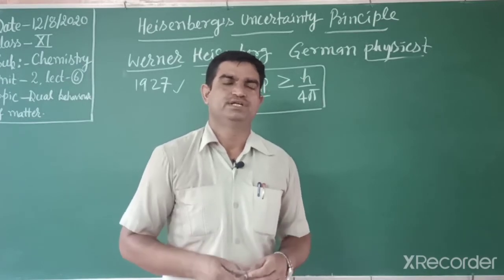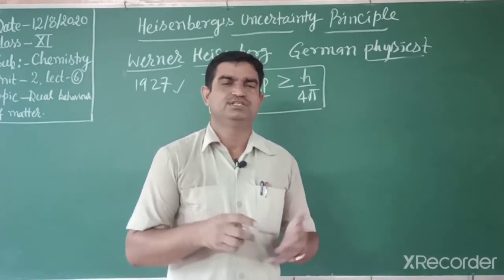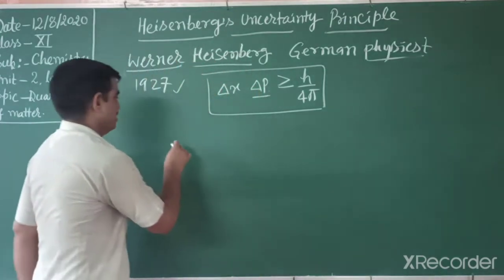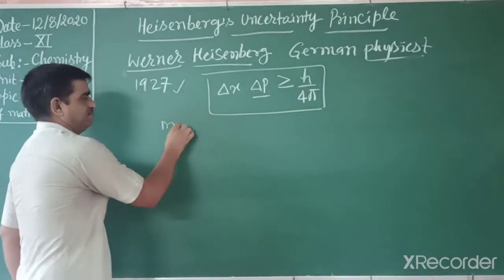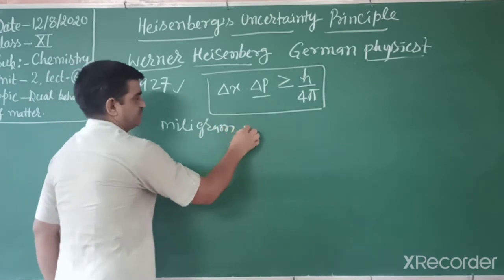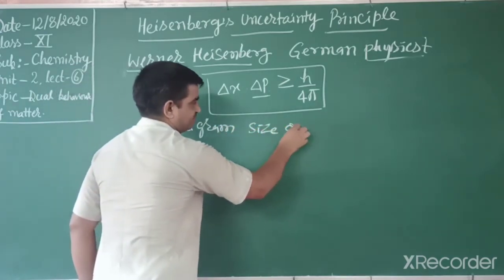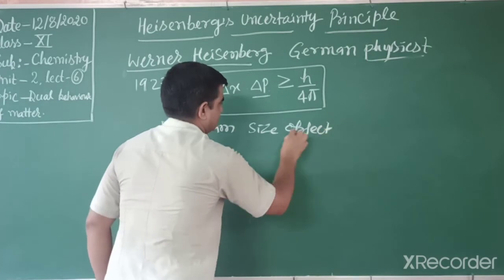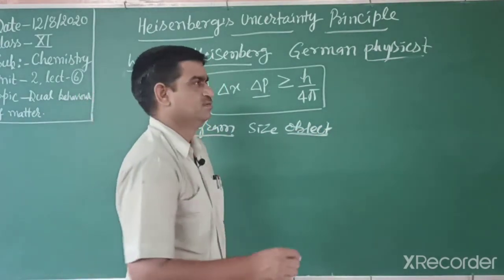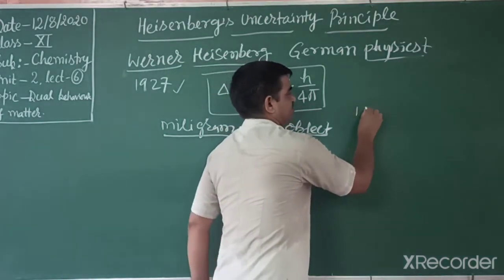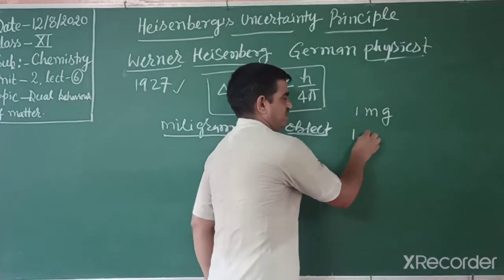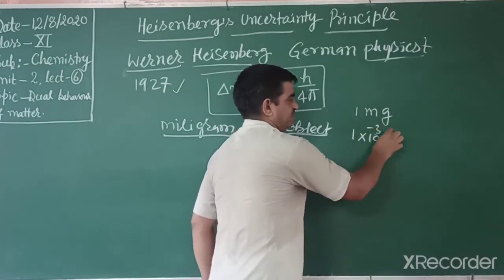Students, we solve a numerical. We want to see the effect of the uncertainty principle in a milligram sized object. In uncertainty in position and momentum, milligram means 1 milligram. Students, how can we write 1 milligram? 1 into 10 to the power minus 3 gram.